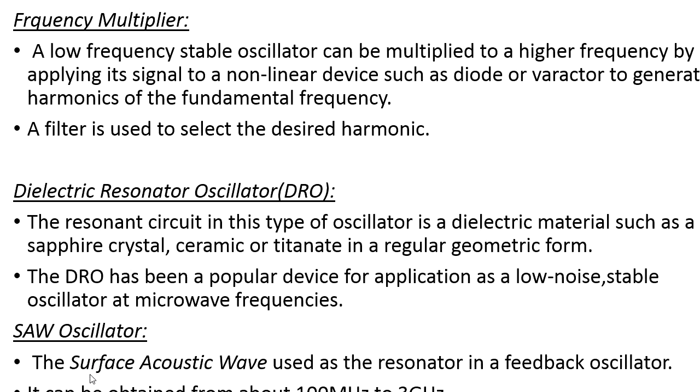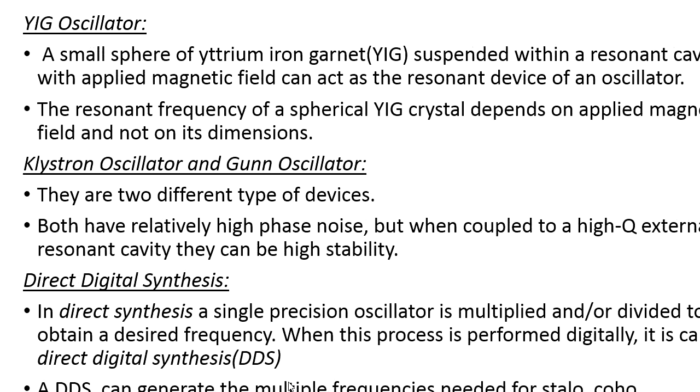Next is the SAW oscillator, that is, surface acoustic wave oscillator. This is used in the feedback oscillator, and it generates frequencies in the range of 100 megahertz to 3 gigahertz. And the next type of oscillator is yttrium iron garnet. We call that the YIG oscillator. This is the component which we suspend inside the resonant cavity.